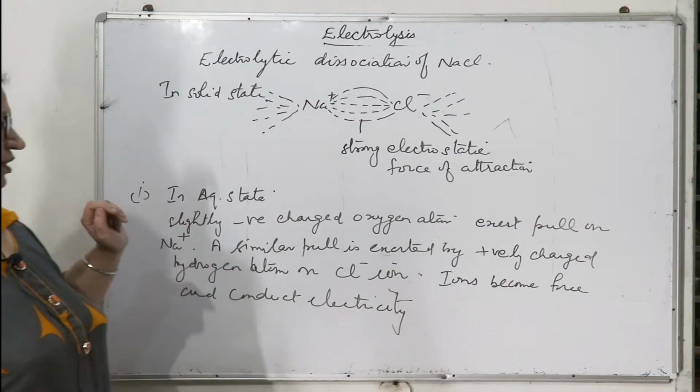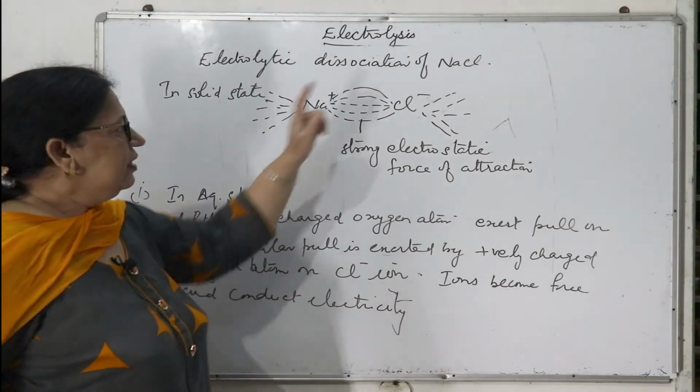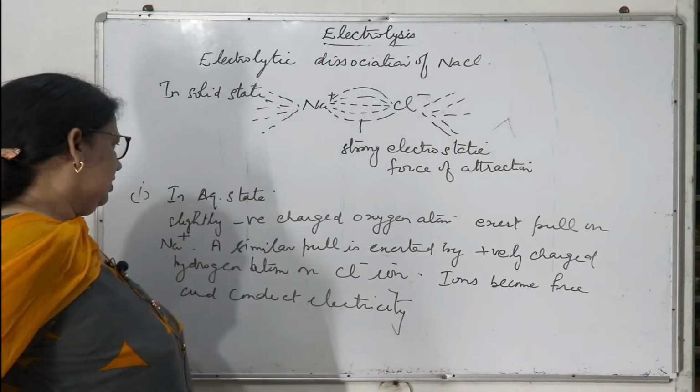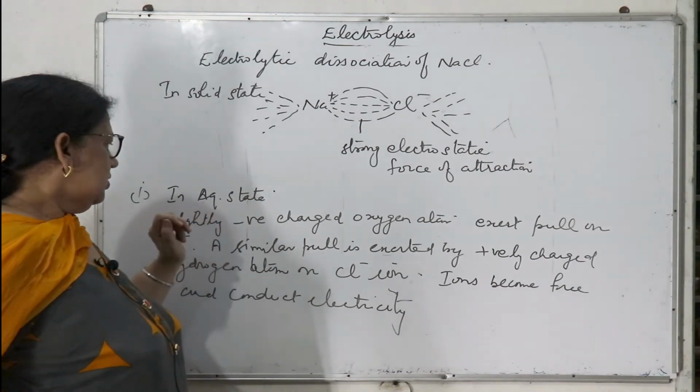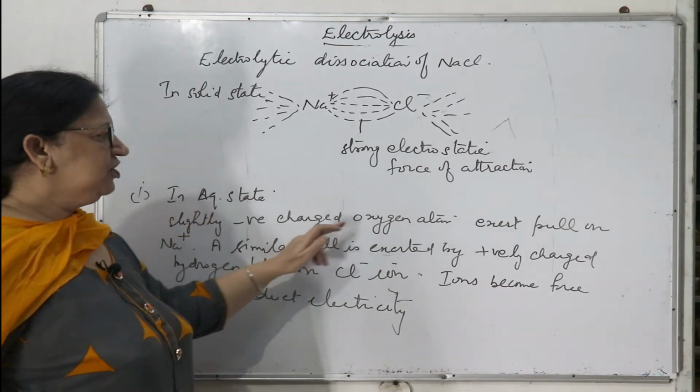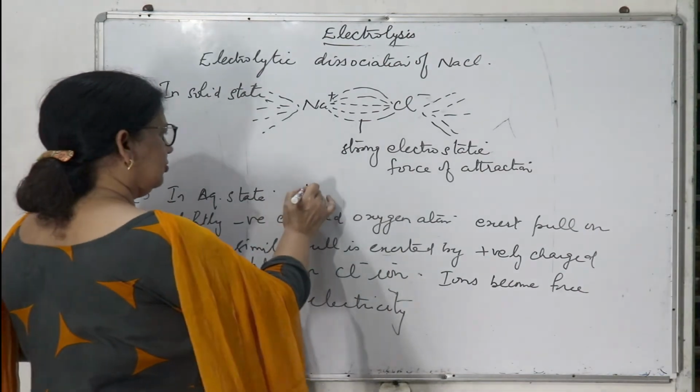But in the aqueous state, when NaCl is dissolved in water, what will happen? Water is H2O.